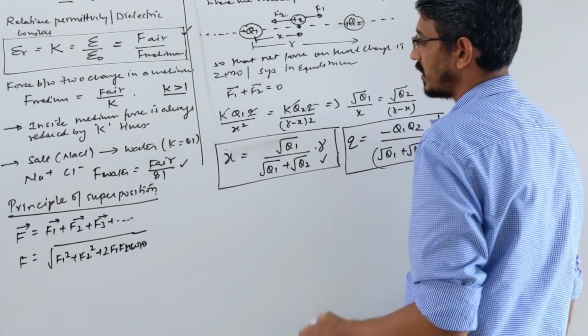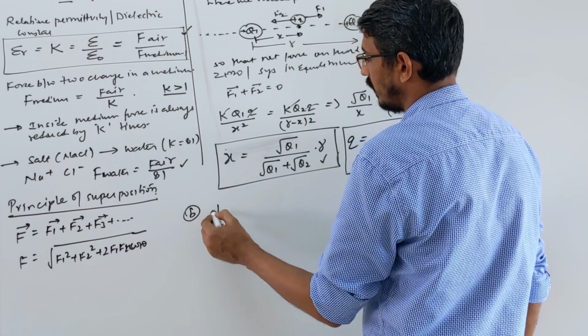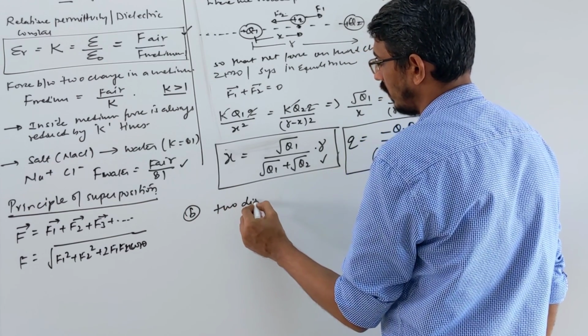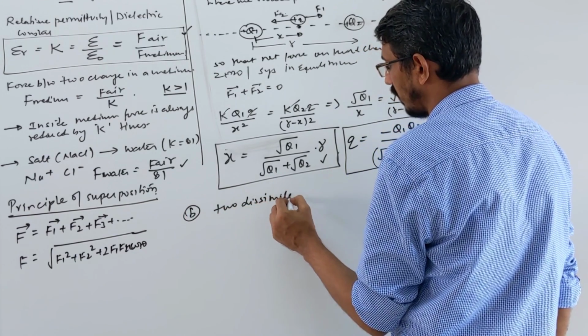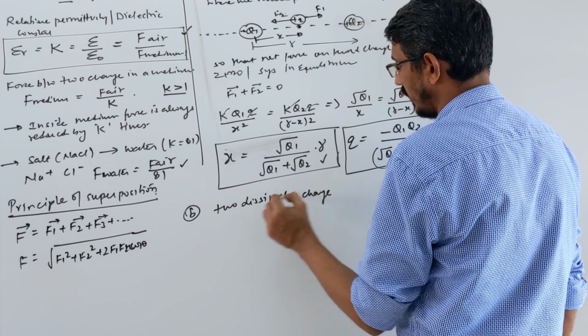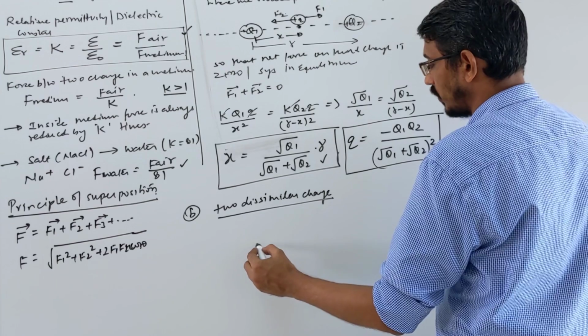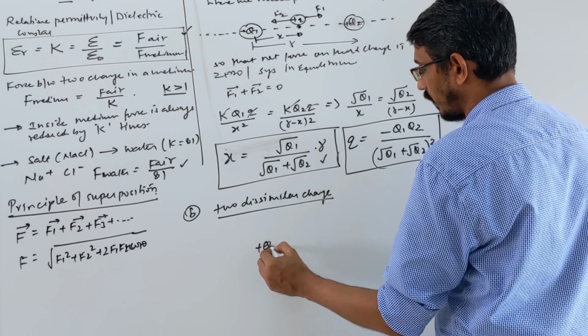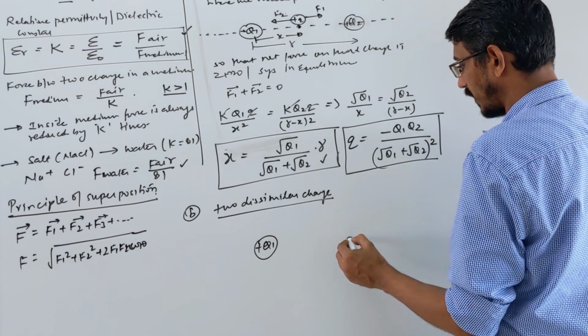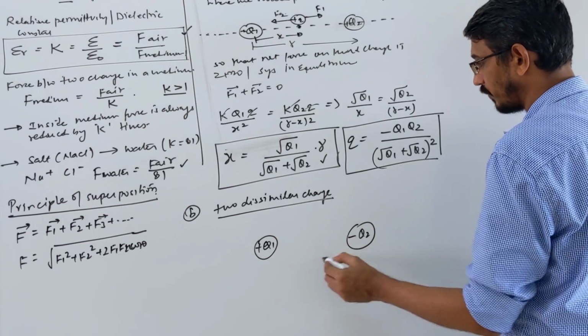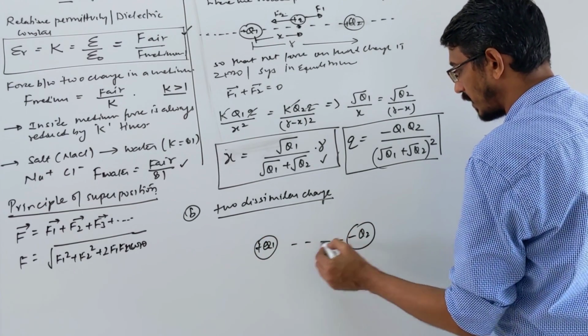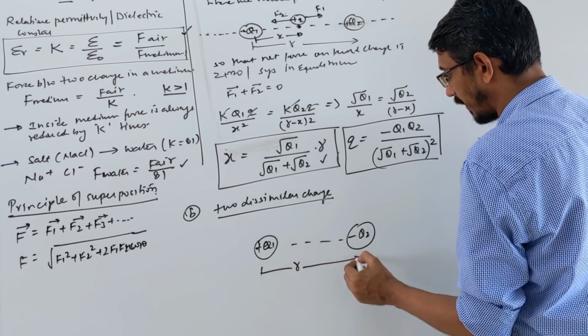If you have two dissimilar charges, then what will happen? Carefully, what will change? Suppose this has the plus q1 charge and the other charge is negative, minus q2, placed at a distance of r apart.